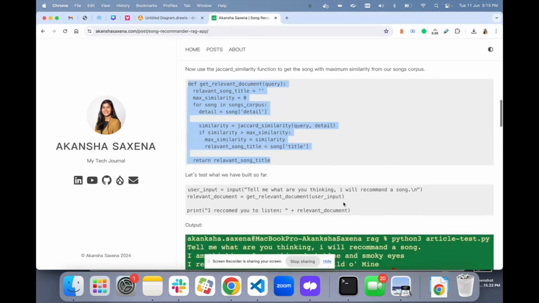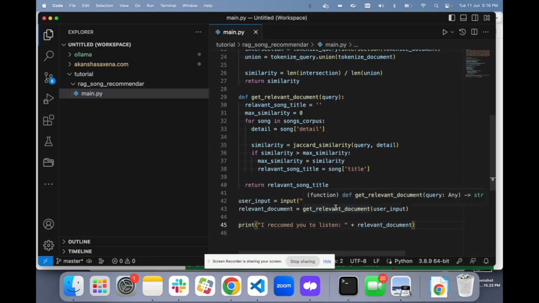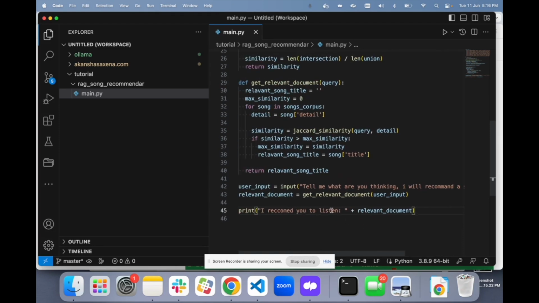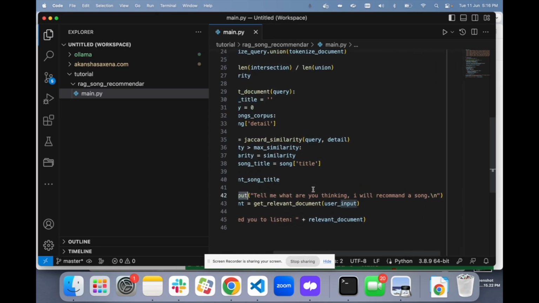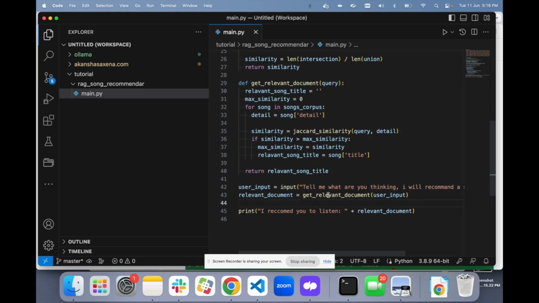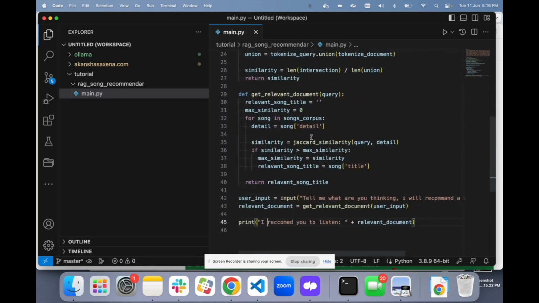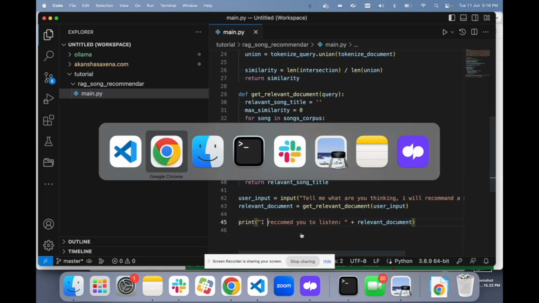Now let's test it. I'm going to copy it, and it is going to say, tell me what you are thinking, I will recommend you a song. So I'm asking the user to tell me the song they are thinking of, and then our system will recommend a song. Then we are calling the get relevant function, and simply printing whatever we get from the database of our songs, right? So let's run it.